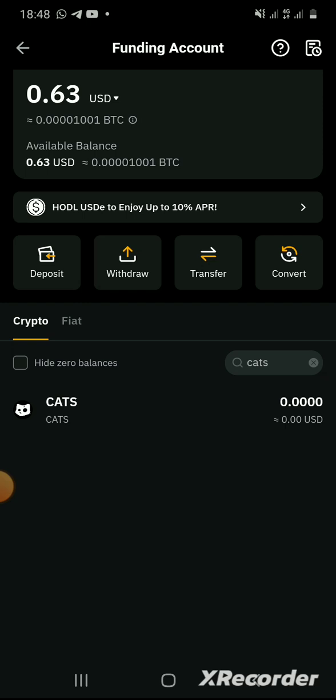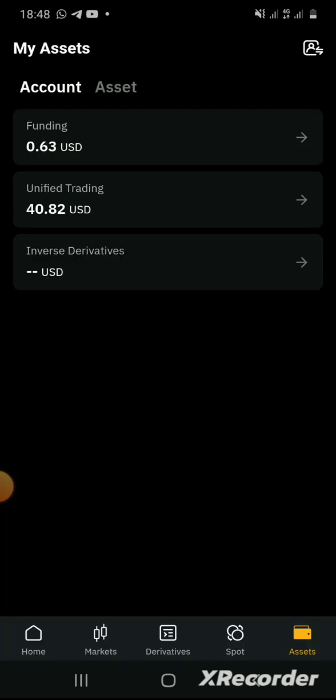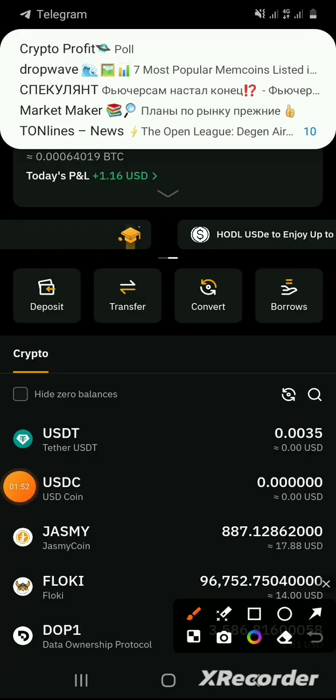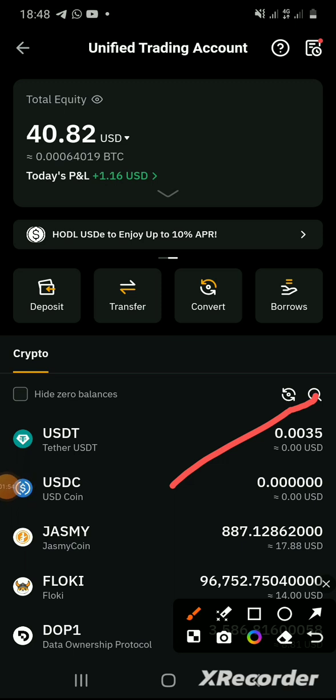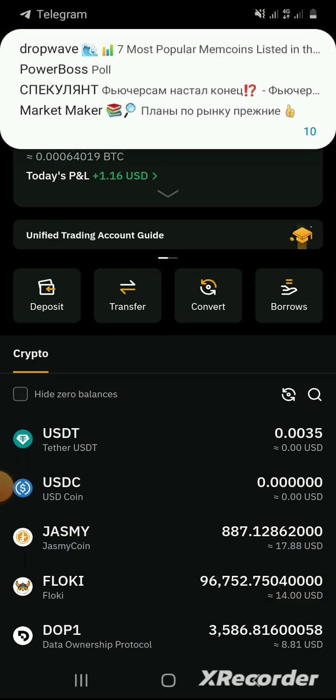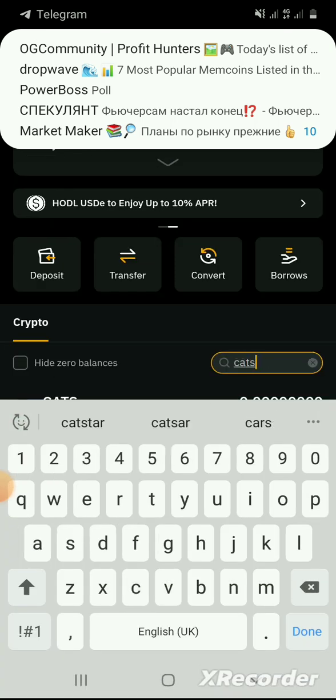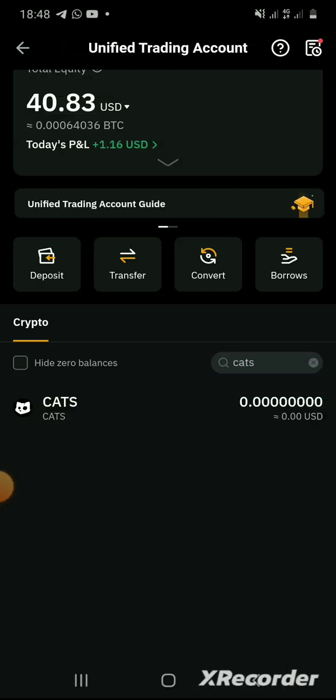So let's go back to unified trading. The same thing, click the search button here, let's click it and type cat. It's not yet a drop.